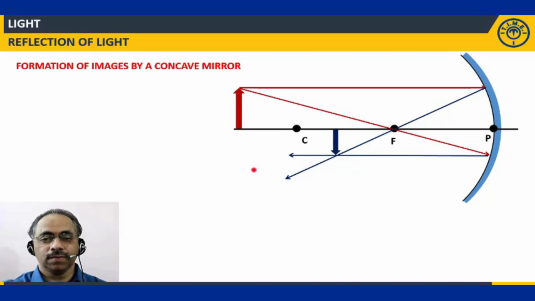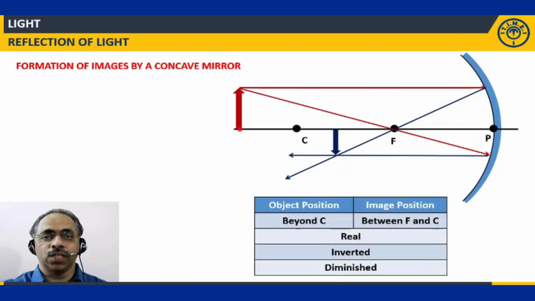Clear? Now if you see, the image is inverted with respect to the object. Clear? And it is diminished. So the properties of the image here in this particular situation will be like the image position is between F and C. It is real, it is inverted, it is diminished.